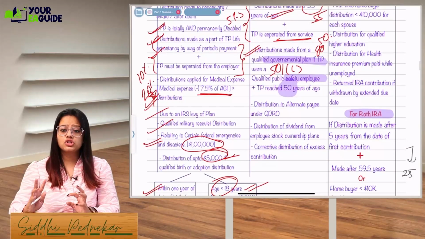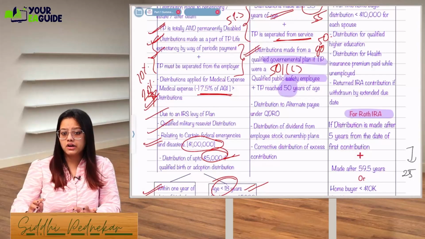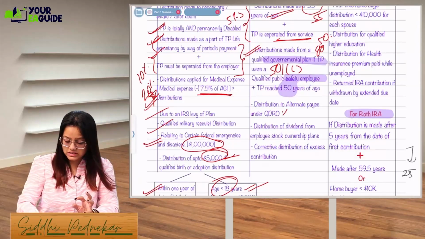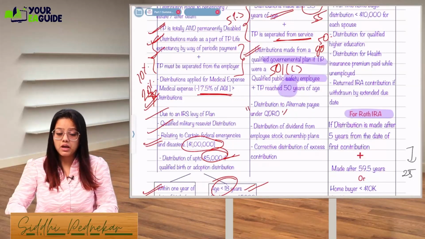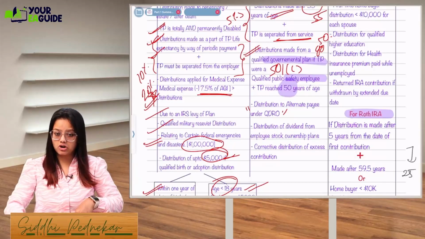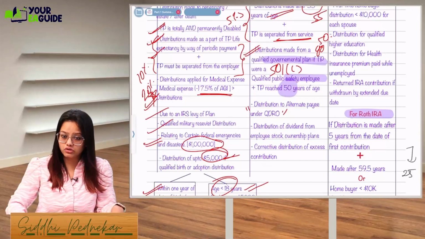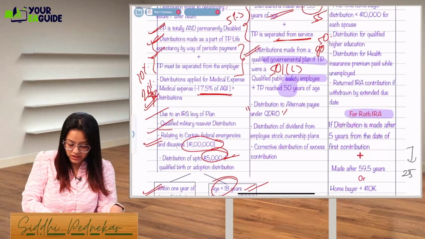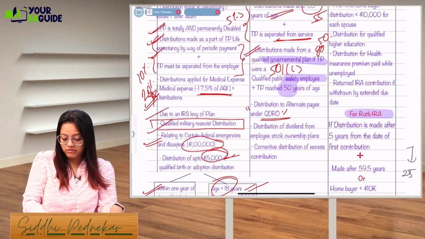Next is distribution to an alternate payee under a QDRO. So this is a plan where you are getting a distribution to an alternate payee, not the person who owns the account, but some other person to whom you are going to give a distribution. It's similar to the military reservist distribution; the same way it is there.